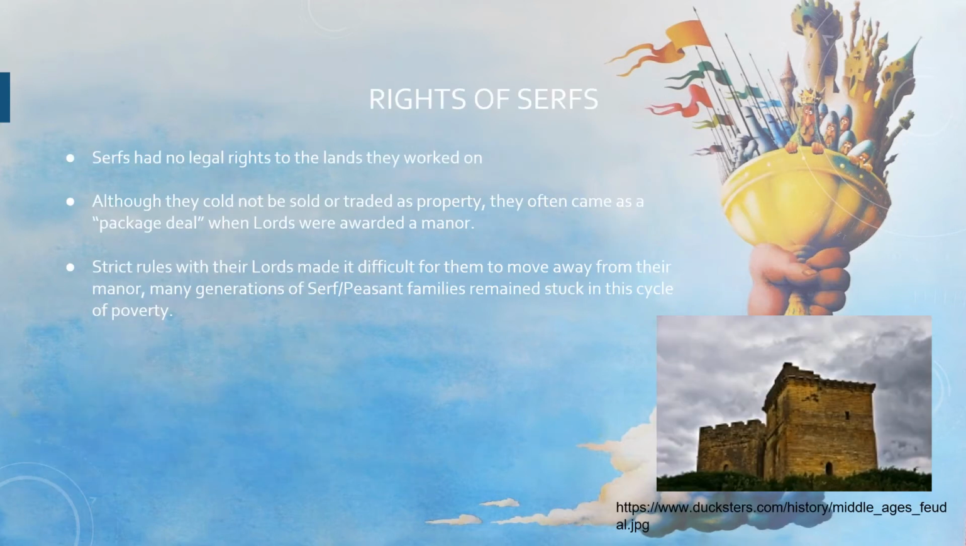Serfs had no legal rights to the lands they worked on. Although they could not be sold or traded as property, they often came as a package deal when lords were awarded a manor. Strict rules with their lords made it difficult for them to move away from their manor. Many generations of serf families remained stuck in the cycle of poverty.